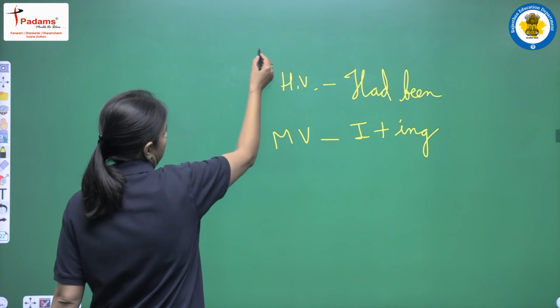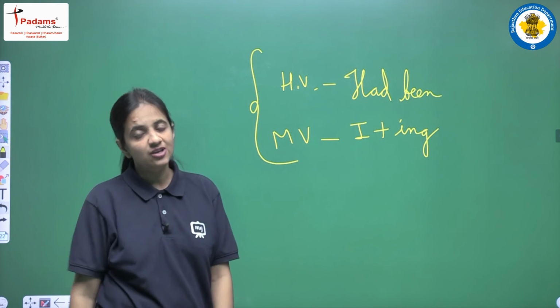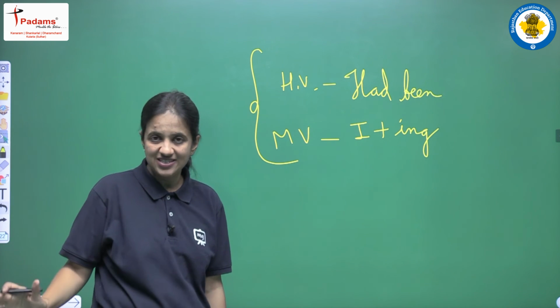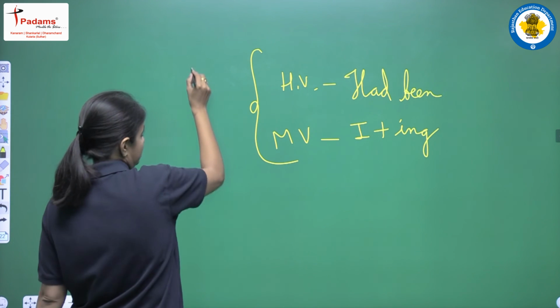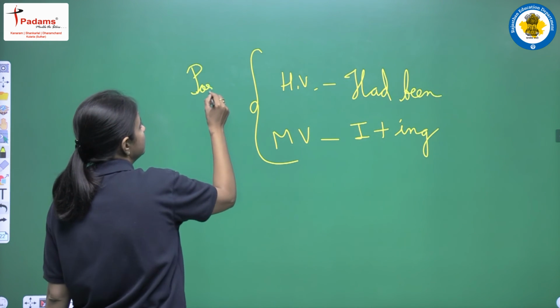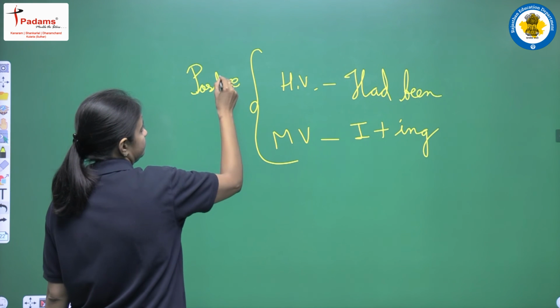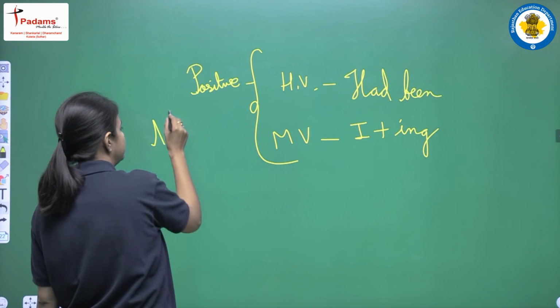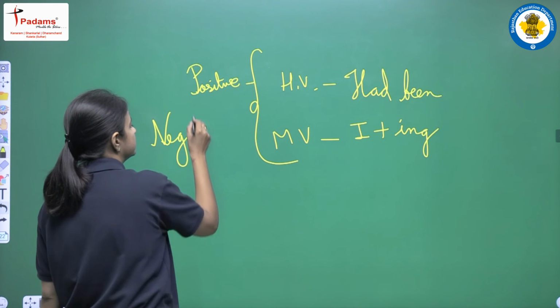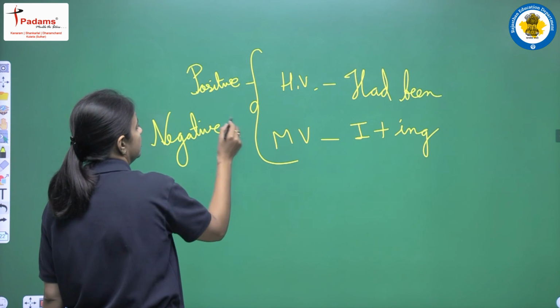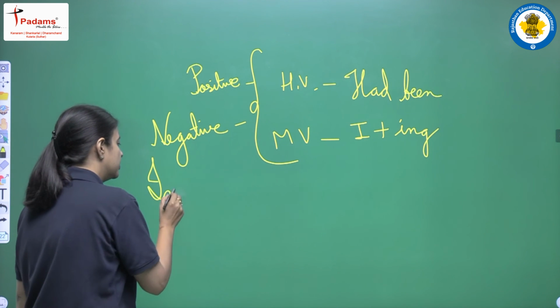And yes, these are the rules that are applicable for all the different kinds of sentences. So no matter the given sentence is a positive one or it is a negative one or it is interrogative one.